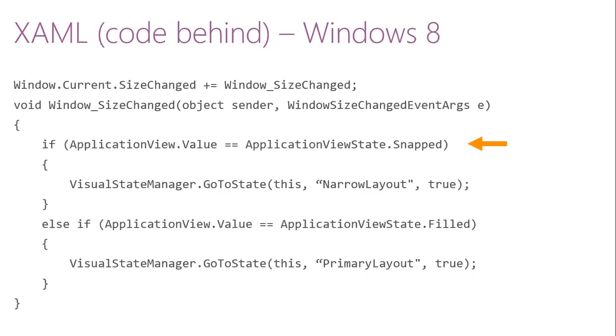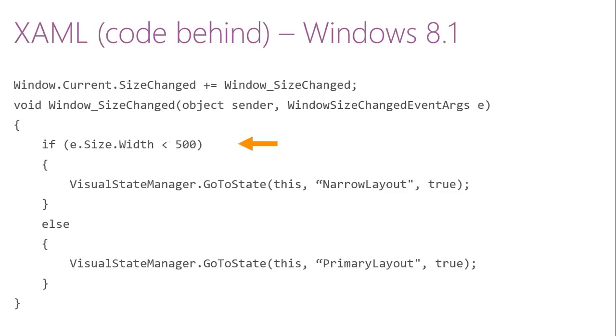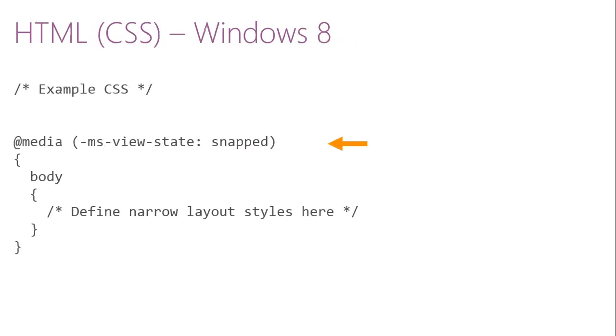So the thing remains the same, but in Windows 8, like on the screen right now, you use ApplicationViewState, and in Windows 8.1, you use e.size.width, and anything which is less than 500 uses the narrow layout, or if not, then use the primary layout.